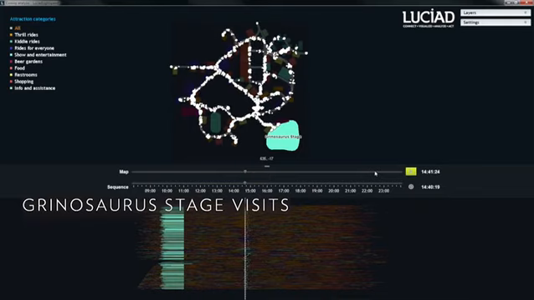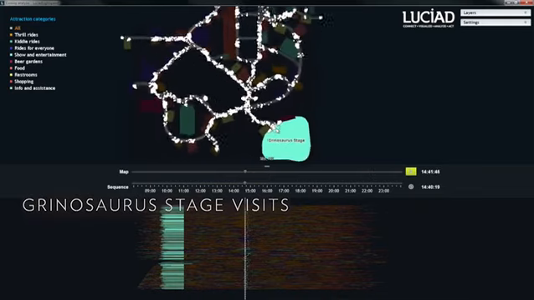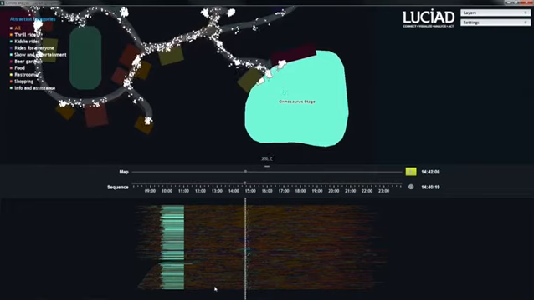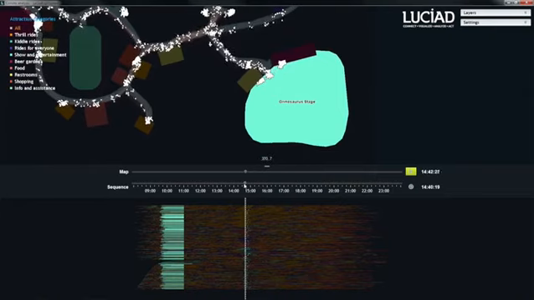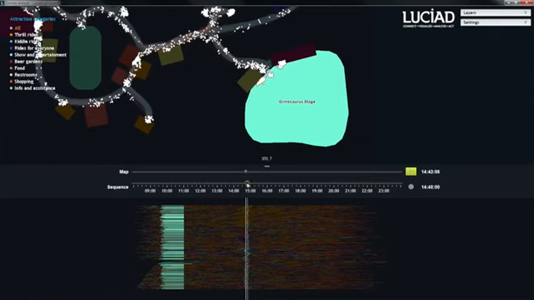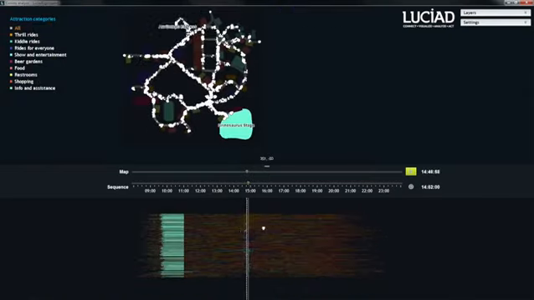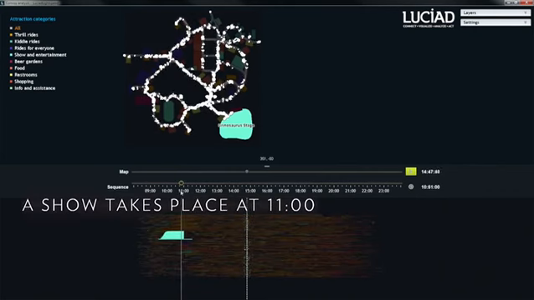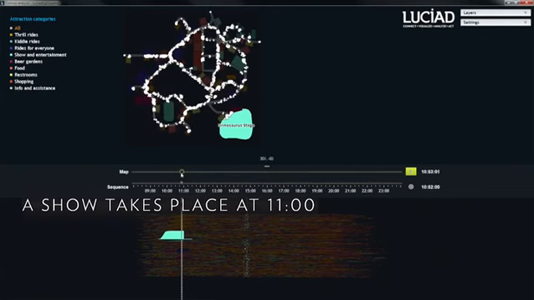We see some short entries scattered around 3 p.m., consistent with the groups arriving and leaving immediately. Moving to 11 a.m. sorts the view on attraction and gives us a list of visitors attending the Grinosaurus stage at that time. From the shape, it is immediately obvious that the show ends at 11.